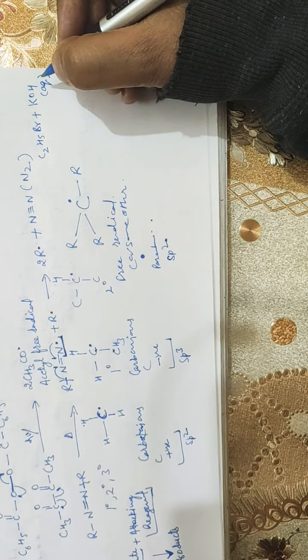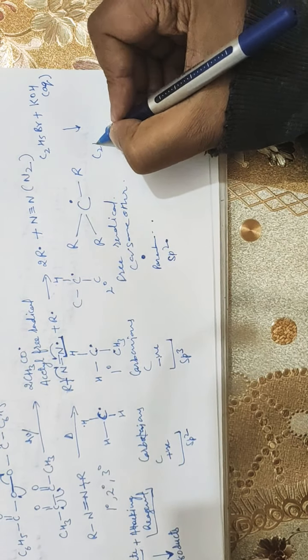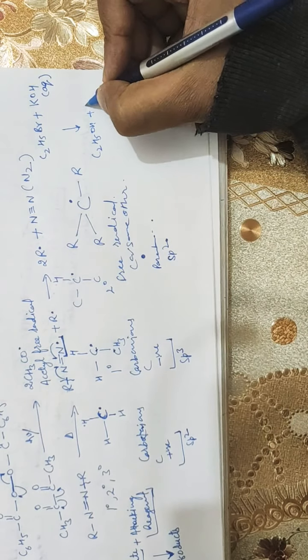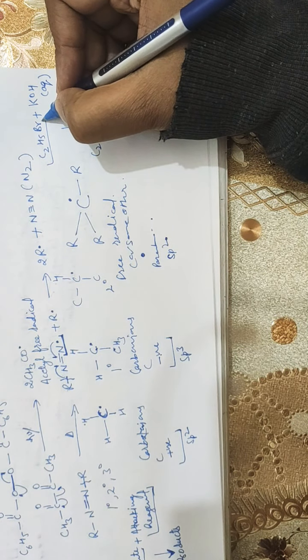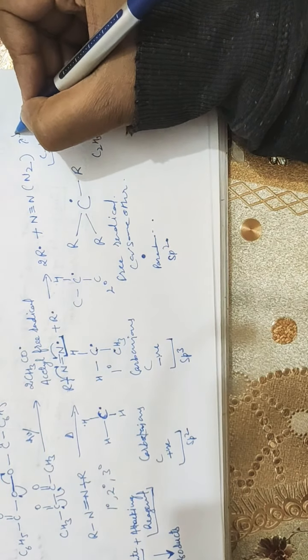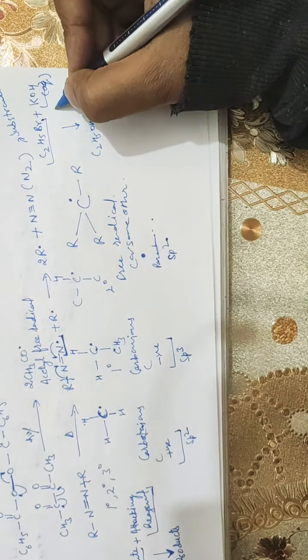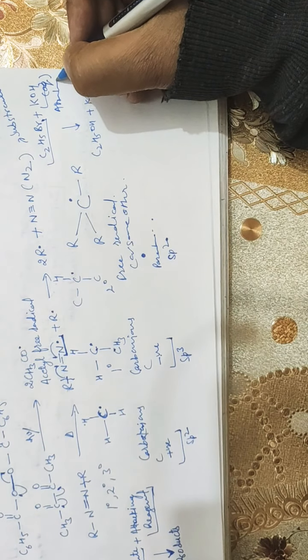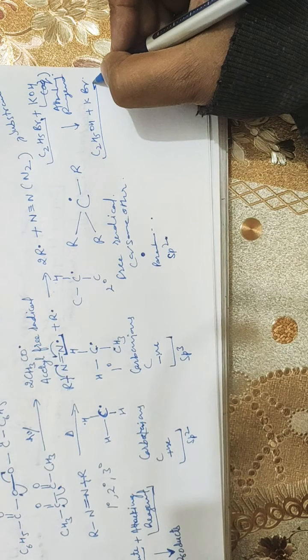aqueous KOH, it results in the formation of ethanol plus potassium bromide. Here this is the organic substance, which is called the substrate, and this is called the attacking reagent. These are the products.